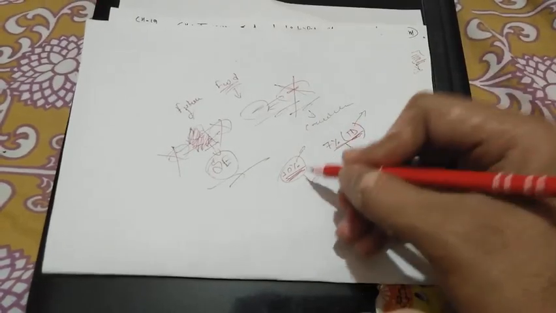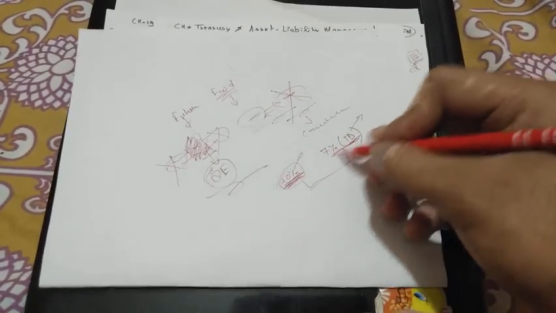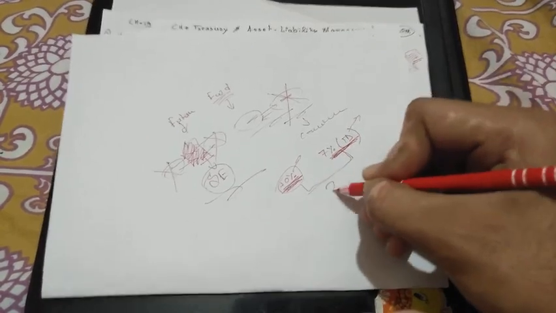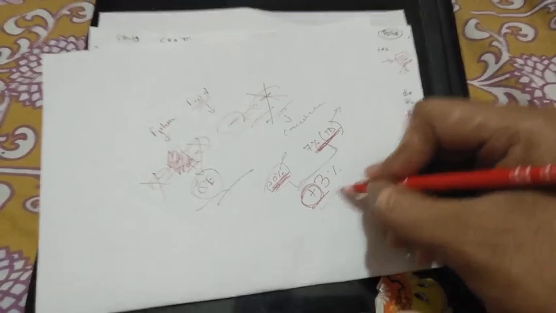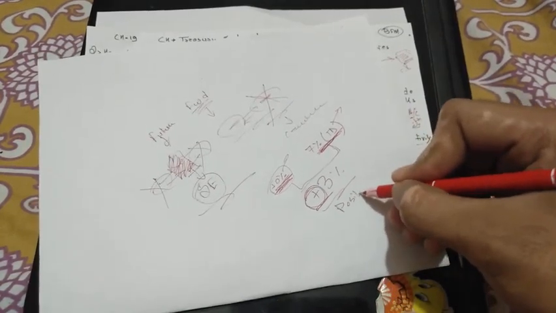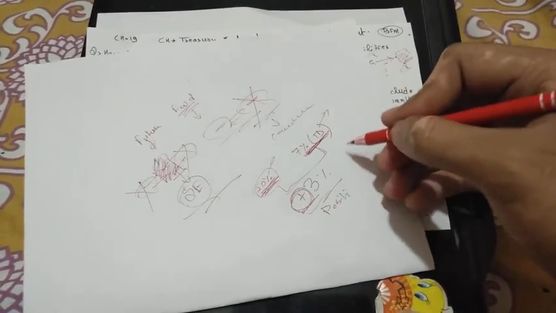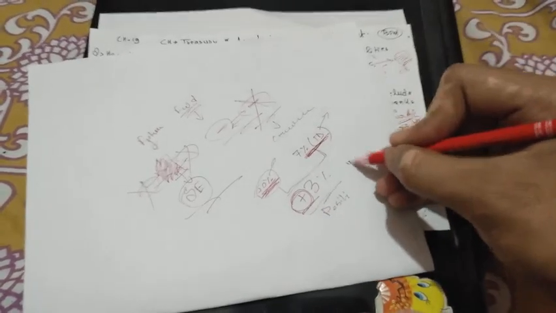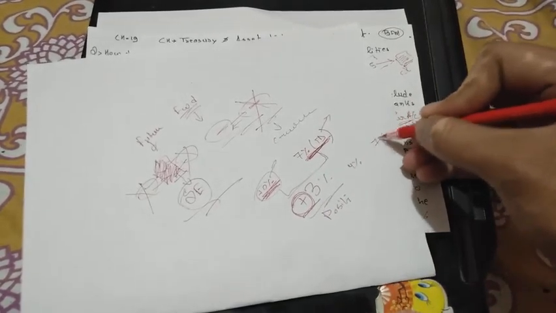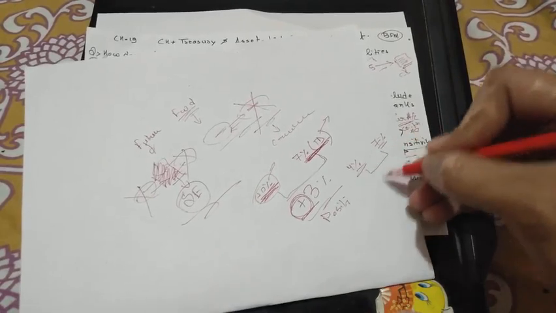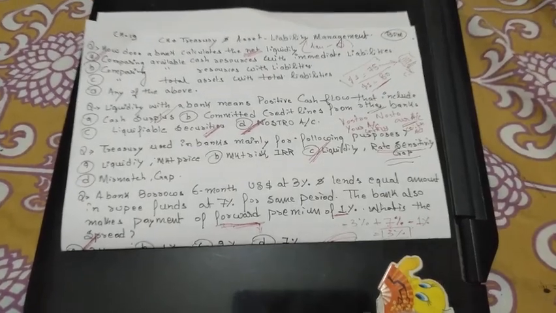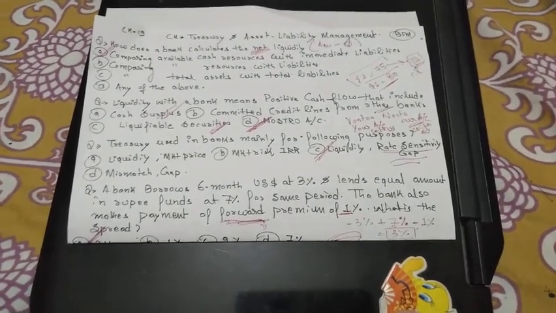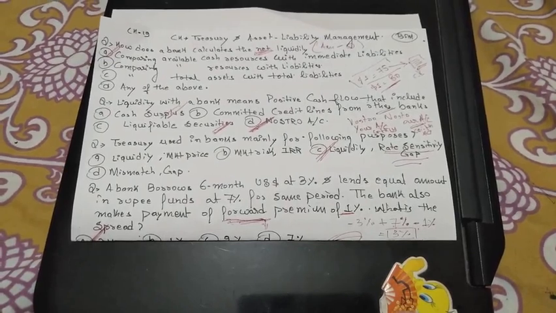So what do you mean by spread? Let's say we have given a loan at 10% and we have taken a deposit at 7%. So this 3% surplus is called a positive spread. But what if we gave a loan at a lower interest, for example 4%, but we have taken a term deposit at 7%? This will create a negative spread. So this is the spread. And this asset liability management also takes care of the risks and also takes care of the asset liability mismatches.